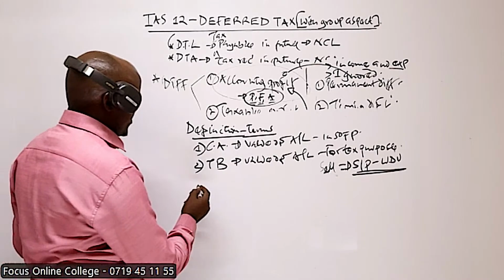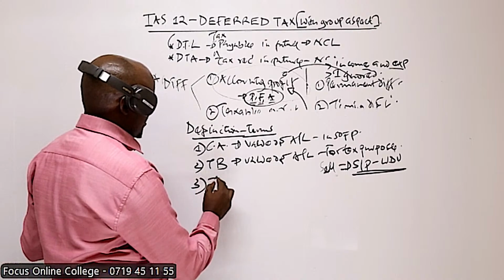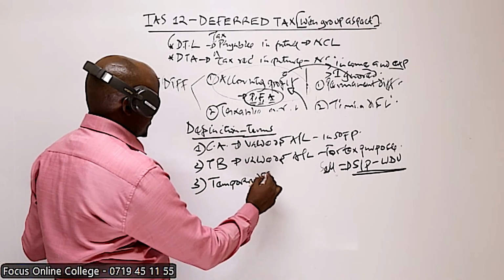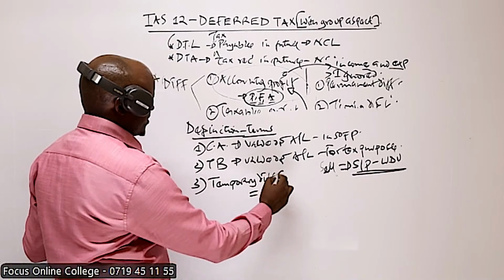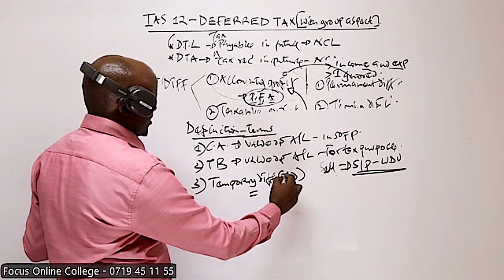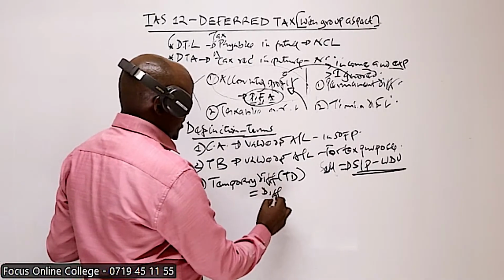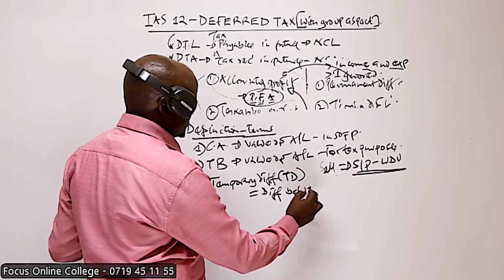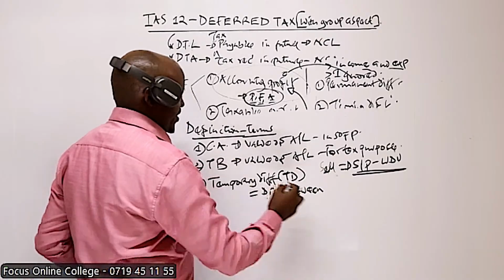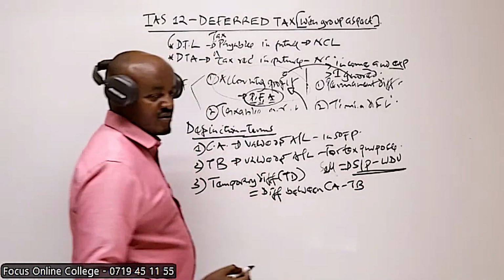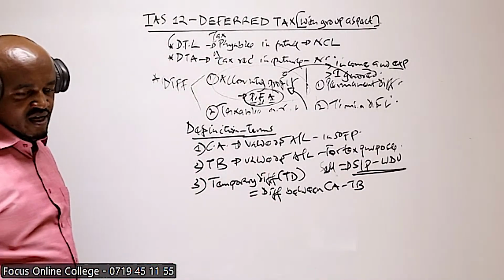So the other term is temporary difference. Temporary difference, abbreviated as TD, is the difference between these two values, the difference between carrying amount and tax base.